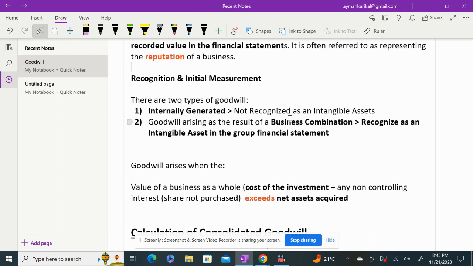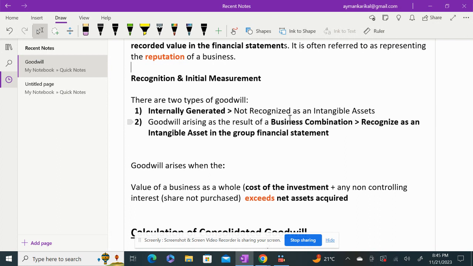As you have created the goodwill and it is internally generated, rather than you purchasing another entity and obtaining a value, here you yourself are generating the value, right? So you cannot recognize it. The reason is, here you cannot measure the value of the reputation which you have created, right? So you cannot capitalize it as a part of the financial statement.